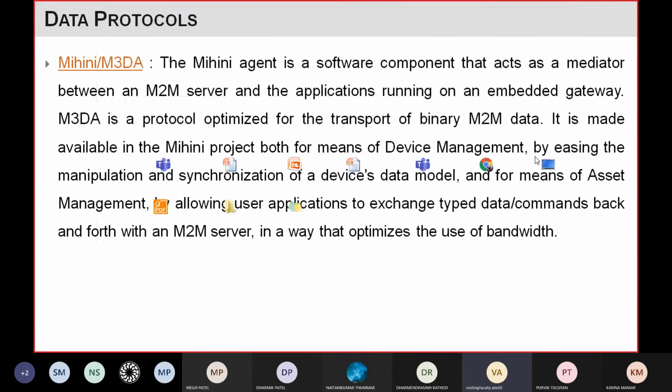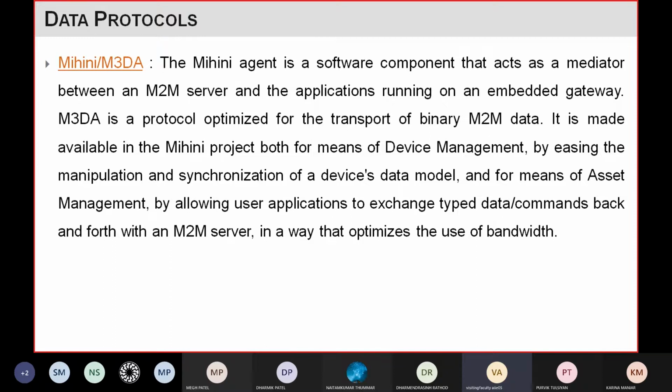So this protocol is part of a project called the Mean project, and it's a kind of software that we can use as a mediator or middleware for communication, or in some kind of IoT application.